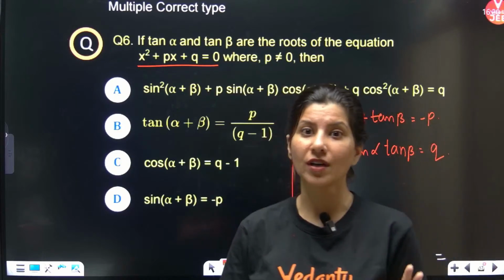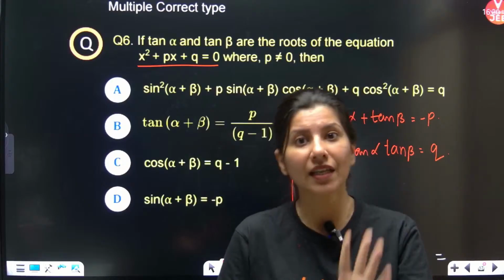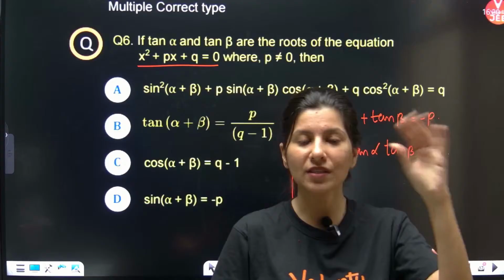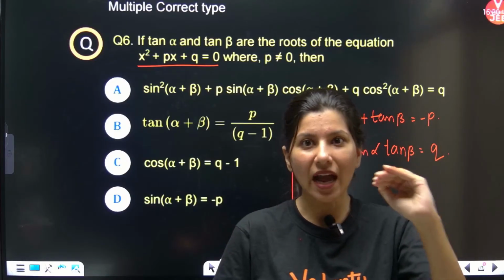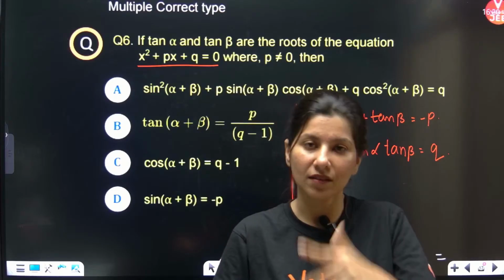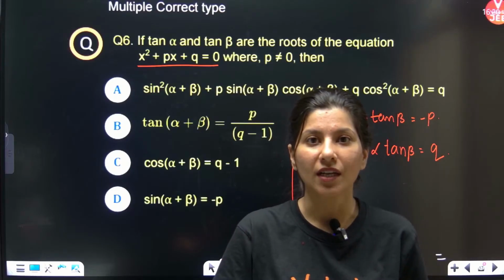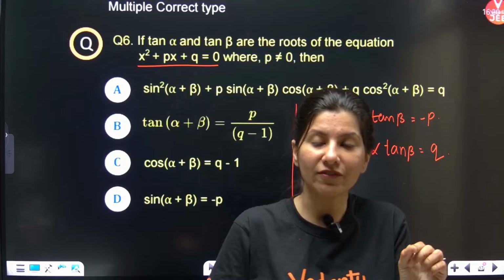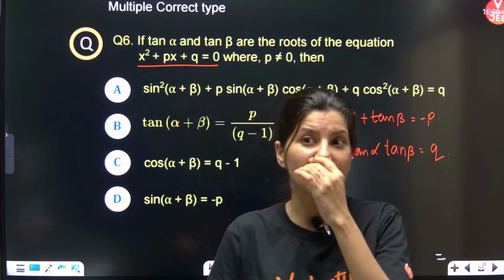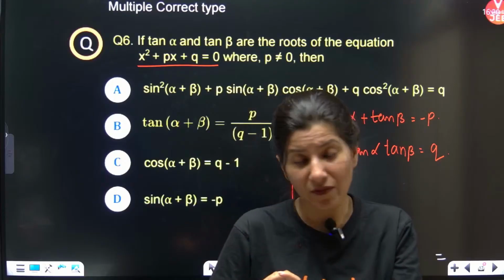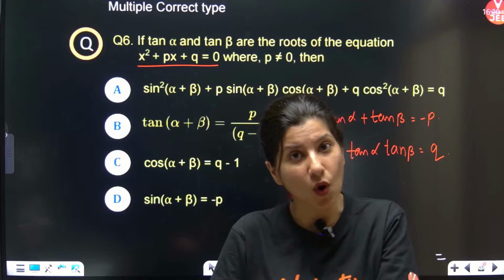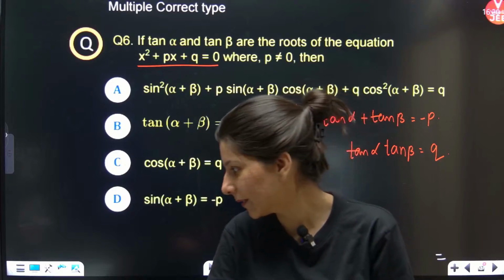But make sure that you're not marking any incorrect answer. Suppose A, B and D are correct, and you mark B and C, then you will get negative marking. Be on the safer side, take only those options which you are sure about, then you will get partial marking. But we are not sure, the paper pattern will be revealed on 18th May only.